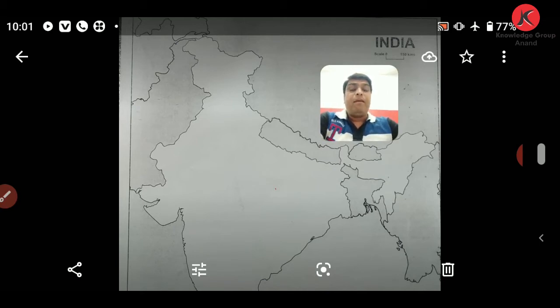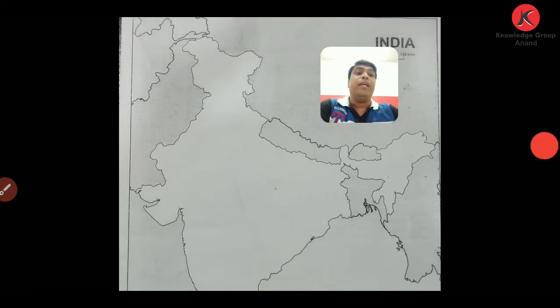Friends, today we are going to discuss the map work of chapter number 11, water resources, in which the question that can be asked is about multipurpose projects: which multipurpose project is located in which particular area, and which states are the beneficiary states for that particular multipurpose project.